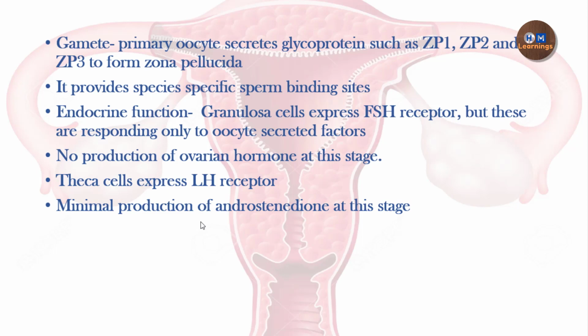What is the endocrine function here? The granulosa cell has the FSH receptor and the theca cell has the LH receptor, but their function is not started now. They are not secreting ovarian hormones at this stage. It is an early stage of follicular growth. That is why at this time they are not forming any significant amount of the ovarian hormones.